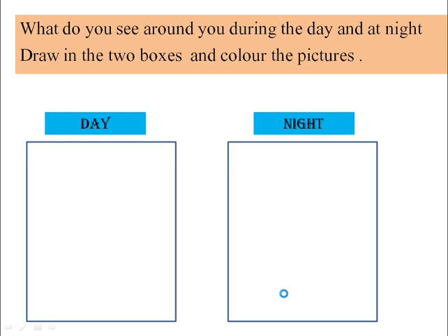Now it's homework time. Students, what do you see around you during the day and at night? Draw in the two boxes and color the pictures. There are two boxes. In the boxes, whatever you see during the day, you draw here, and during the night, what do you see? Draw it here. Okay, and also color them.